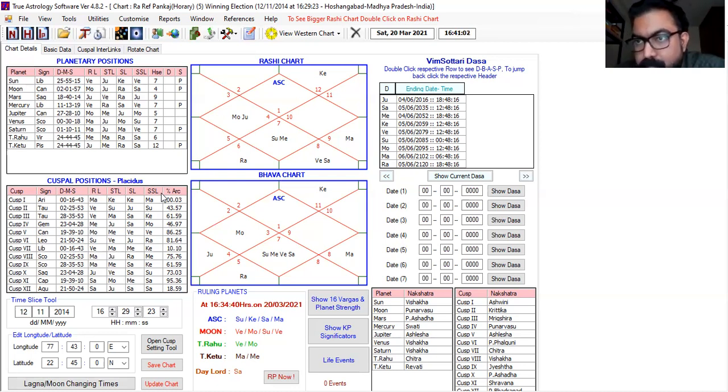You check Jupiter in 1, 6, 11. Jupiter is in 6, sir. Not in 11. Check in the detrimental 5 or 12. Jupiter is not in 5, but in 12 it is there. Okay, write down that, 12 will give the detrimental position. Now read the promise of the 6th house sub-sublord.